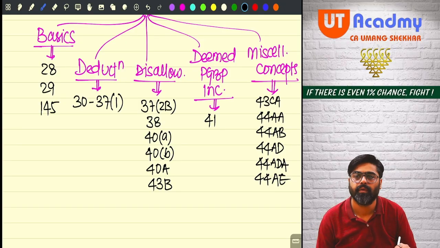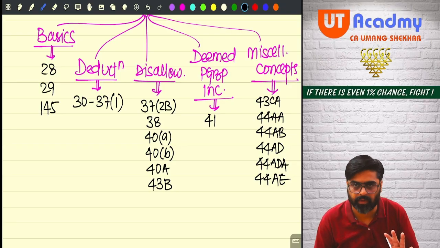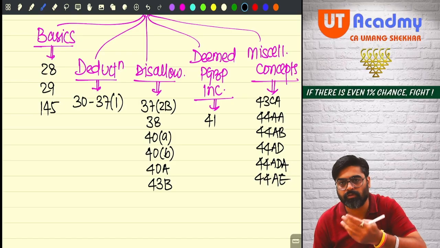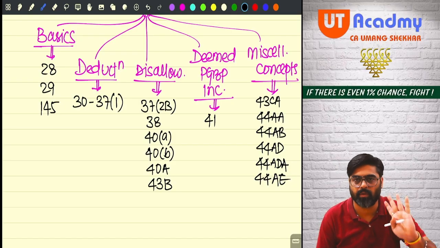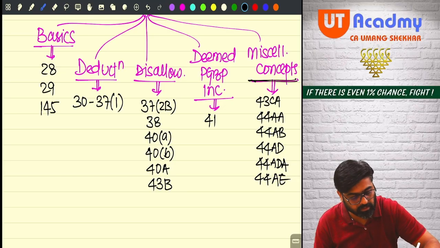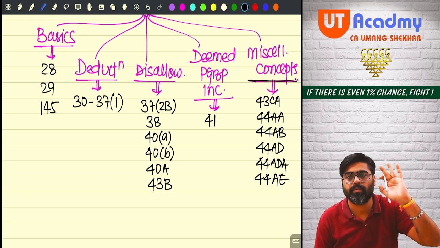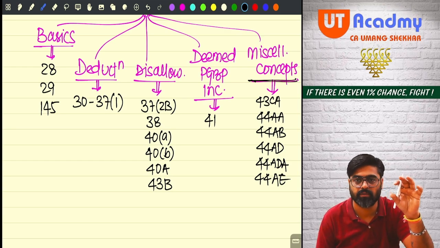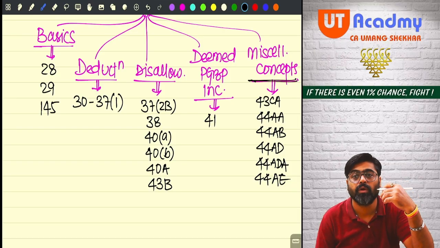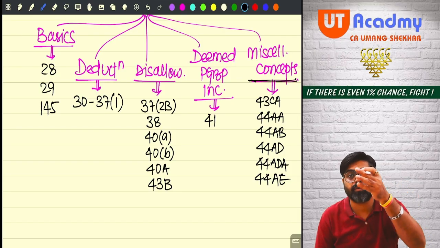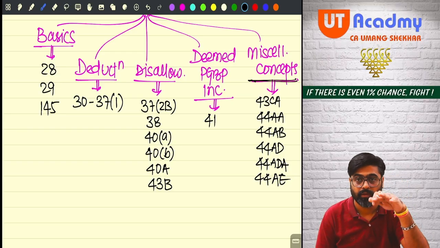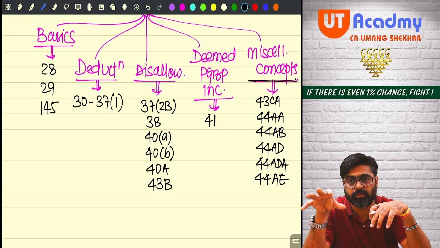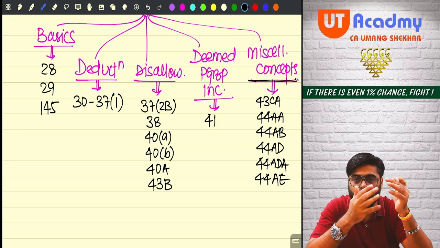Okay. Now all the parts are equally important. I would not tell you to give less importance to this part and more importance to that part. No, all the parts are very important. Your miscellaneous concepts are also very important, because sometimes a 4 to 6 mark question, a very simple question giving you cash marks, may come from that miscellaneous concept also. Sometimes from miscellaneous concepts they can frame a case study for your MCQs. So even that part becomes very important.